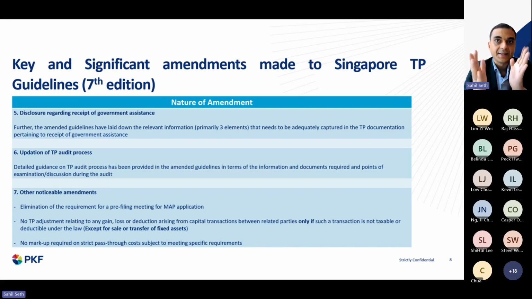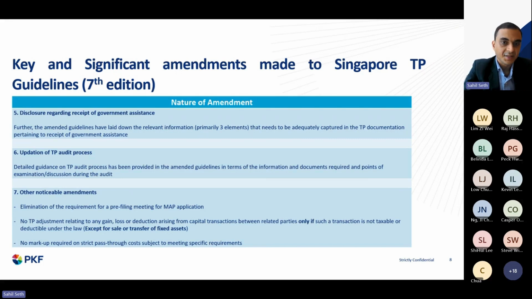So if you see, the authorities are now laying more emphasis on the taxpayer having proper documents in place for whatever analysis has been prepared, so that it can support during the TP audit process, and that helps in coming to a much more favorable outcome rather than avoiding any kind of disputes.